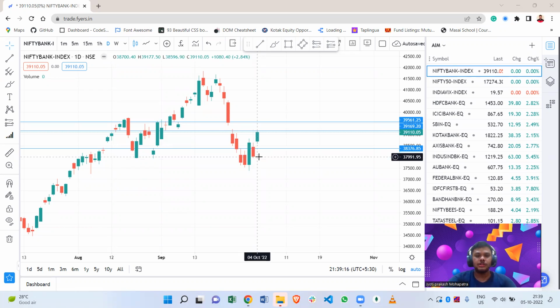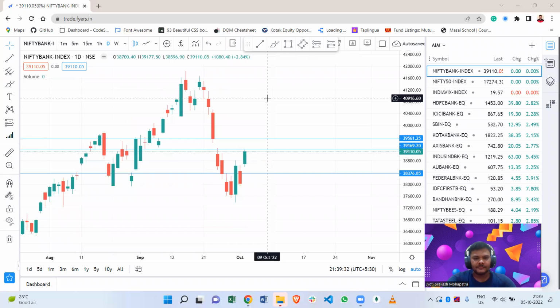But on Tuesday, Bank Nifty opens at 38,700, and after that it goes up to 39,200, and it closes around 39,110. We can clearly see that it looks positive to me.